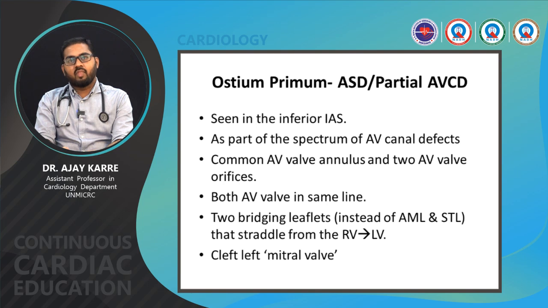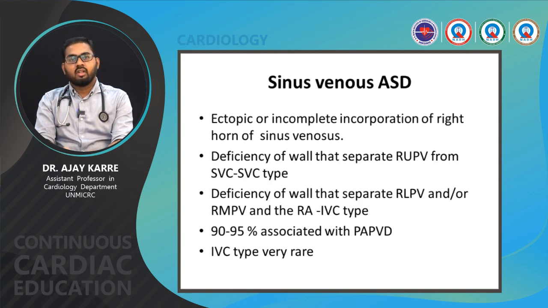Second is ostium primum ASD, which is also associated with partial AVCD, AV canal defect, seen in the inferior intra-atrial septum as a part of the spectrum of AV canal defects. There is a common AV valve annulus and two AV valve orifices, with both AV valves in the same line. There are two bridging leaflets instead of the anterior mitral leaflet, the inter-mitral leaflet and the septal tricuspid leaflet, that straddle from the right ventricle to the left ventricle. It is also associated with a cleft left mitral valve.